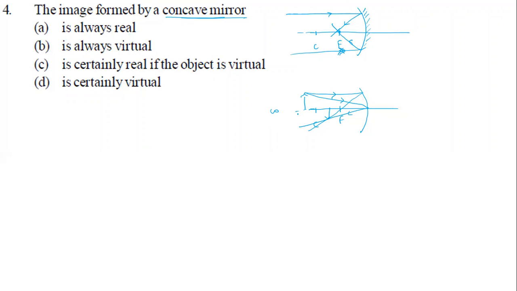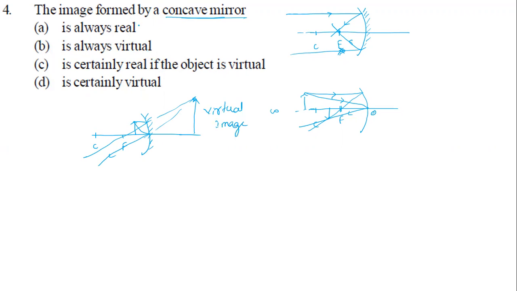But if I place the object between the pole and the focus point, this is the mirror, this is the focus point, this is the center of curvature, and I place an object here, then the image forms like this. One light ray, one more light ray, and they extend and meet at the backside somewhere here. What type of image is this? It is a virtual image.